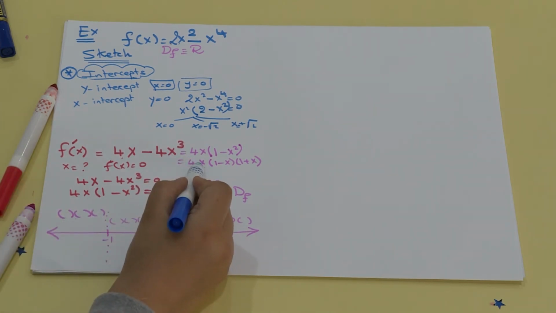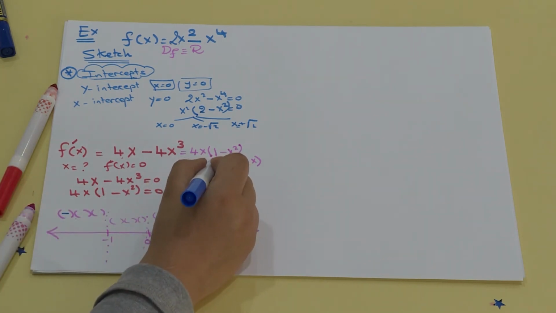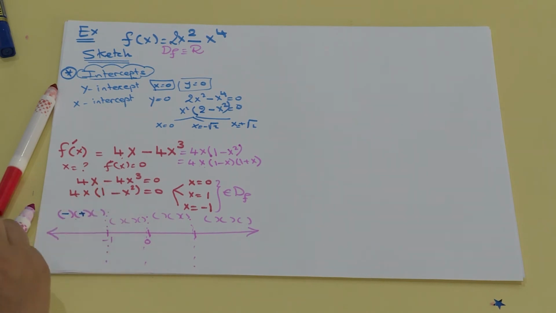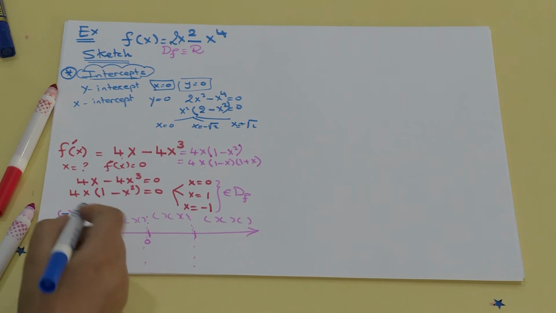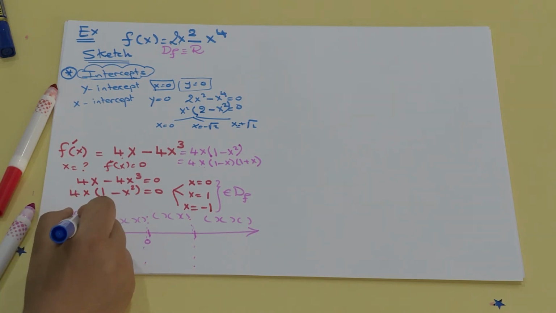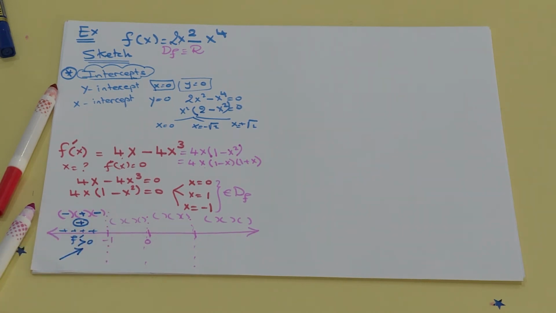If I put minus 2 here, I will get minus. 1 minus minus 2 is 1 plus 2, again this is plus. 1 minus 2 is minus. So this is a positive. On this interval, the first derivative is greater than 0.